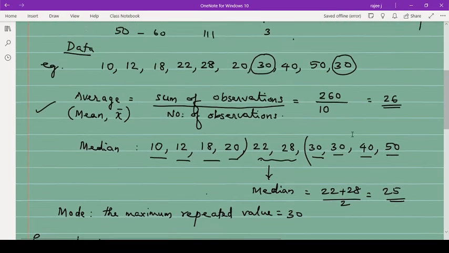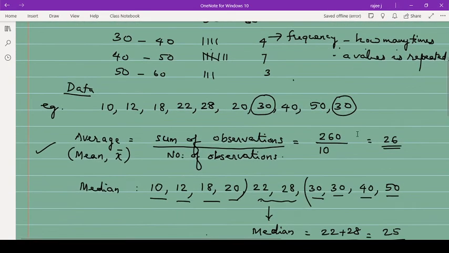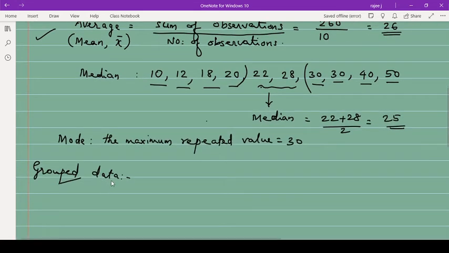If it is raw data, the mean formula is given by, what I will write here. So the formula to find the mean for raw data.